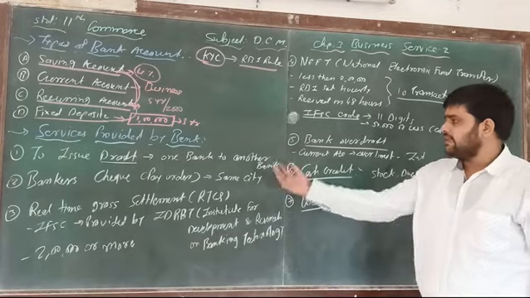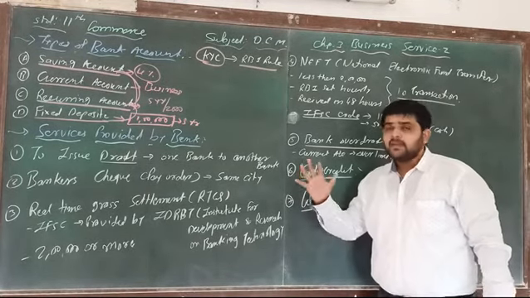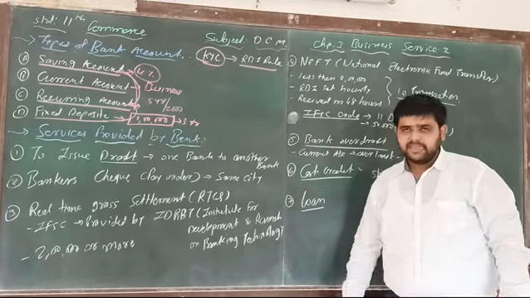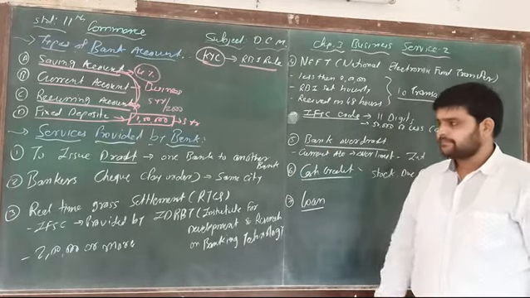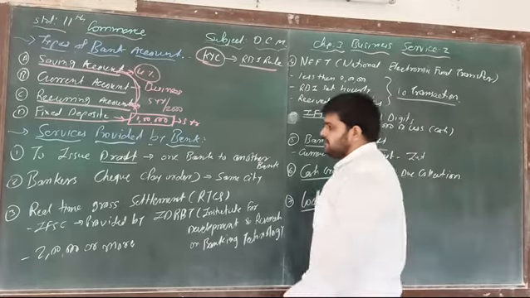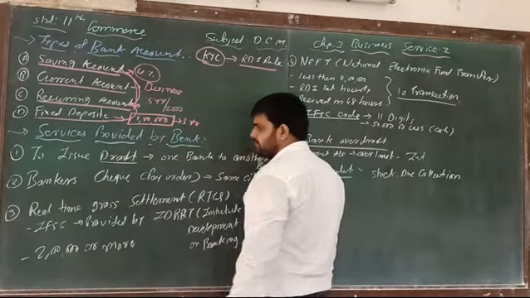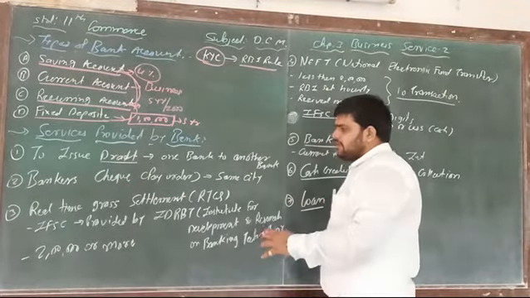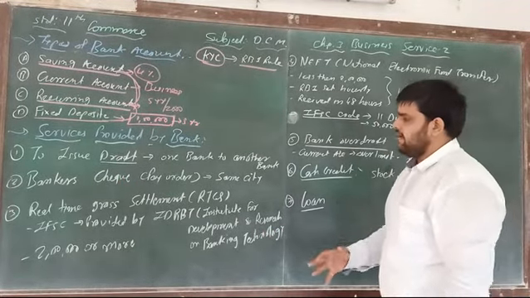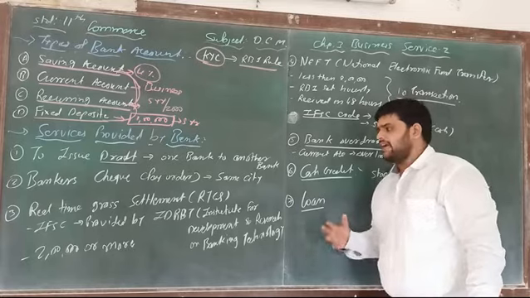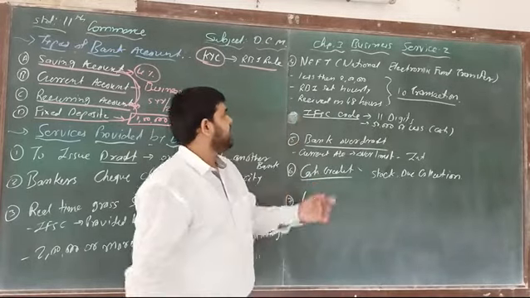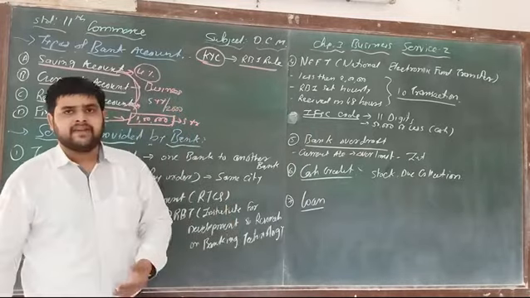First of all, the list is there. Many points are included in the functions that we discussed in an earlier video. So here the first service, to issue draft. Number 2, banker's check. Number 3, real time gross settlement, that is RTGS. Next, number 4, NEFT, National Electronic Fund Transfer.